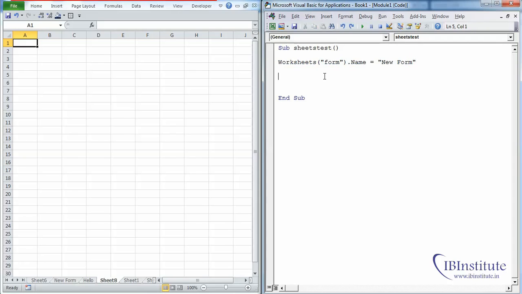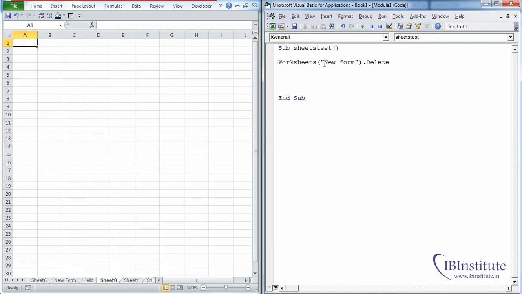Now instead of renaming the sheet, we want to delete any sheet. For that the code will be very simple. Let me first select this Worksheets. Name of the sheet will be form only, and instead of .Name we will type Delete, and we have to change this form to new form and press F5.